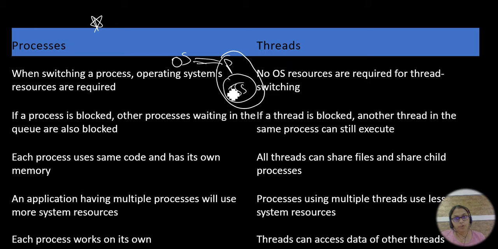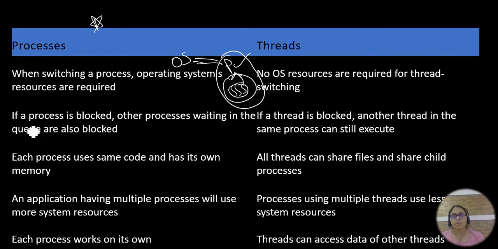If you are performing any operation on a thread, the operating system is not required. It won't take any resources from the operating system. It will share the resources whatever the process is using. Every time the thread is not asking the operating system for resources. Only the process will ask the operating system for resources.